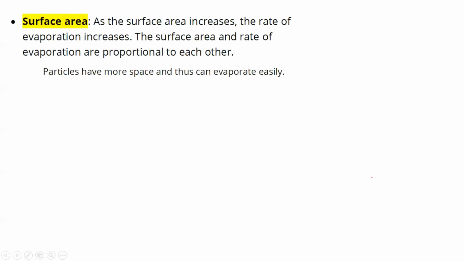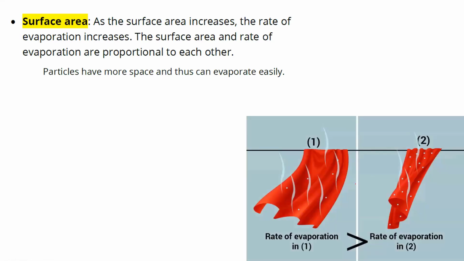The second factor affecting evaporation is surface area. For example, consider this case. When you put clothes for drying, we always try to spread the clothes and hang them. You will not put the clothes in this particular fashion. No. We will try to spread as much as possible. Why? If you spread the clothes, what is the advantage? More particles will be exposed to sunlight or any other source. Whereas if the cloth is in this fashion, you have very few particles exposed to sunlight.